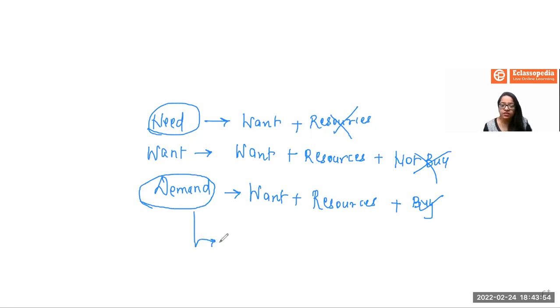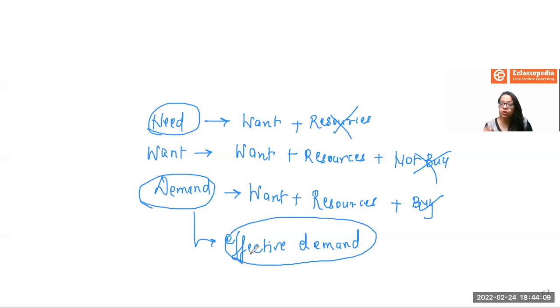Now, this is also considered as effective demand when it comes to the supply side of your market. Now, always your suppliers will always consider effective demand before actually going through the production process.